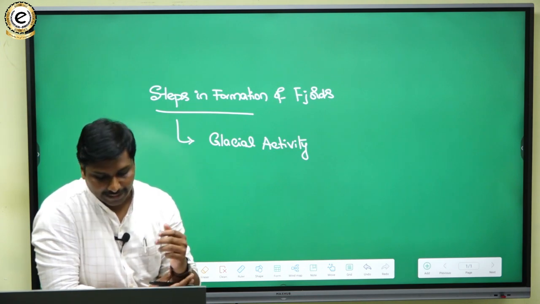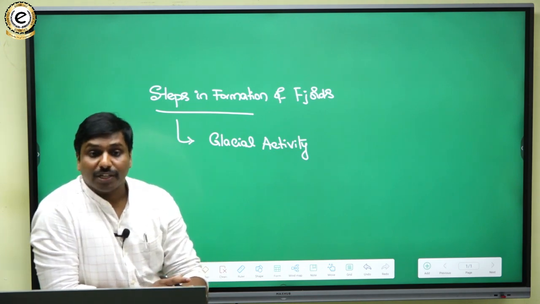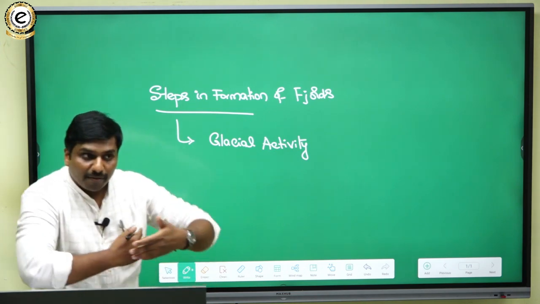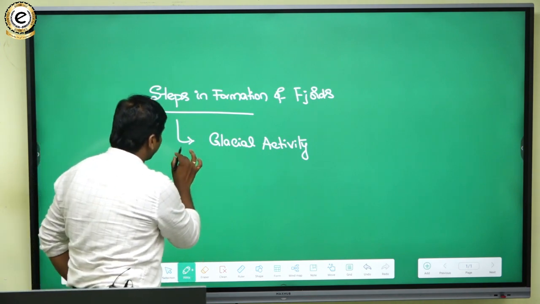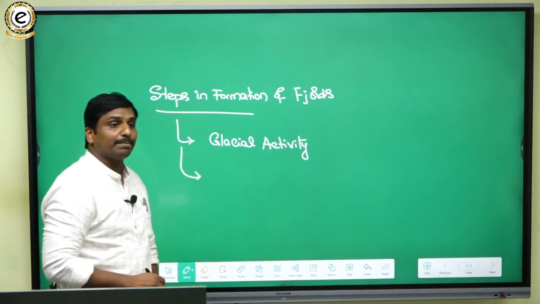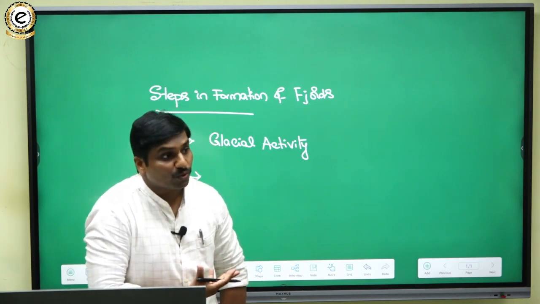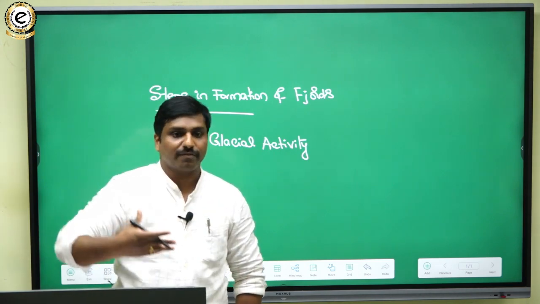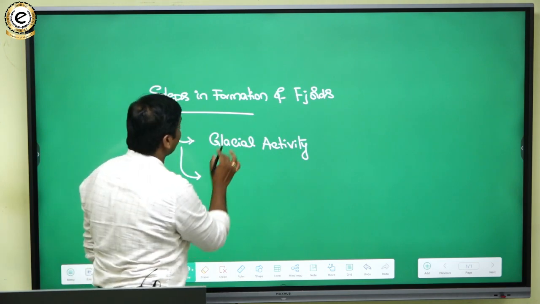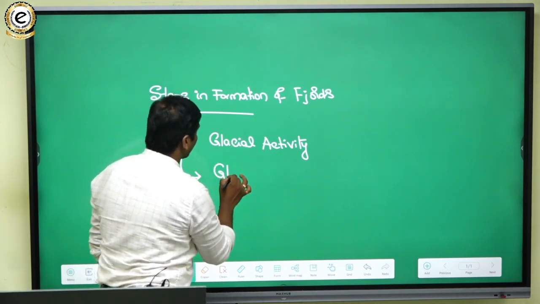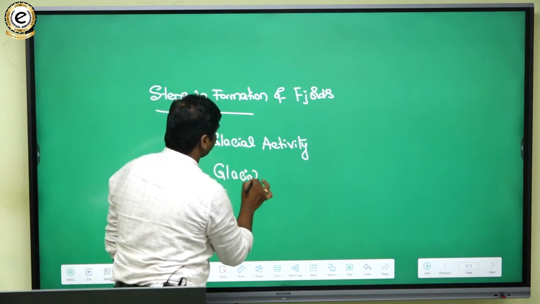So glacial activity. When glaciers will move, then the next step would be the erosion of those regions where the glaciers will pass. So the next step in the formation of fjords is glacial erosion.